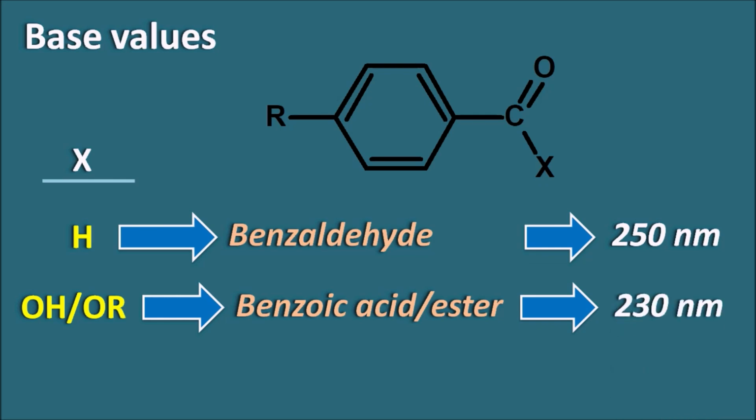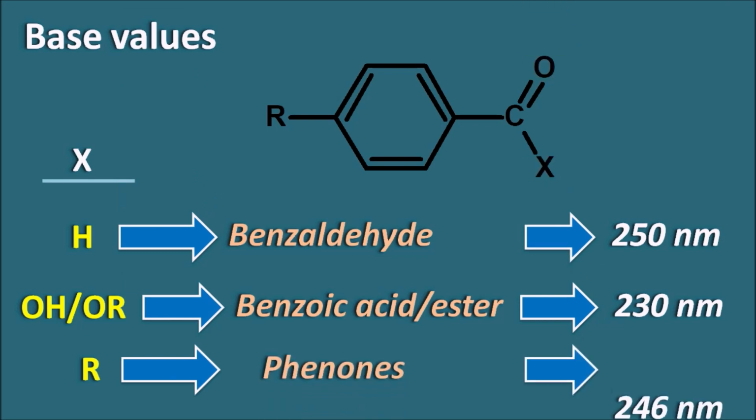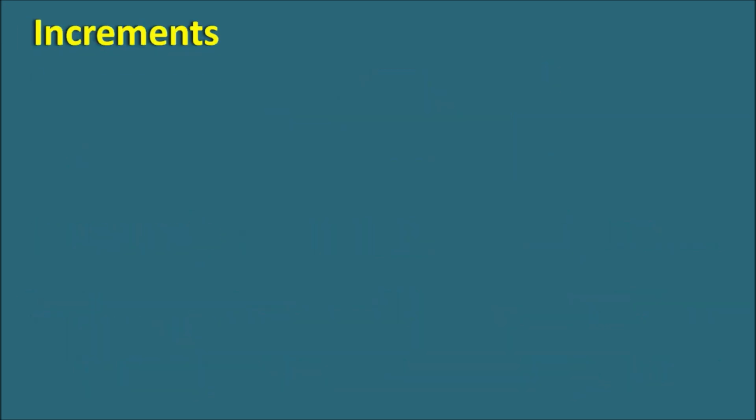And suppose X is an alkyl group, then it becomes an aromatic ketone. That means it can be called a phenone. So phenones have a base value around 246 nanometers. So these are the base values for the three types of chromophores: benzaldehyde derivatives, acid or ester derivatives, and phenone derivatives. Now let us see the increments.